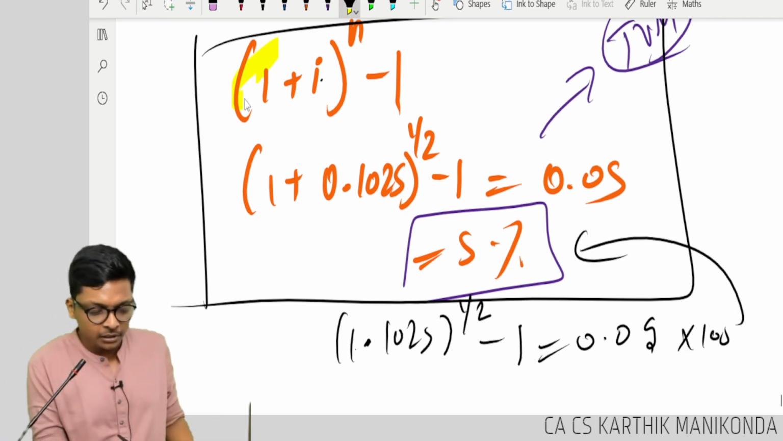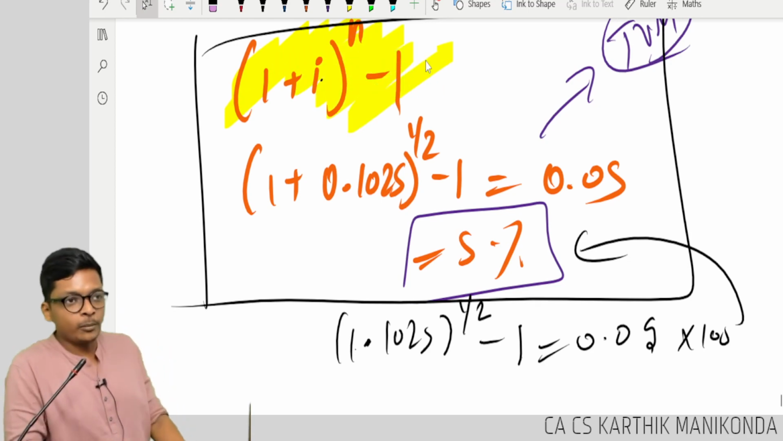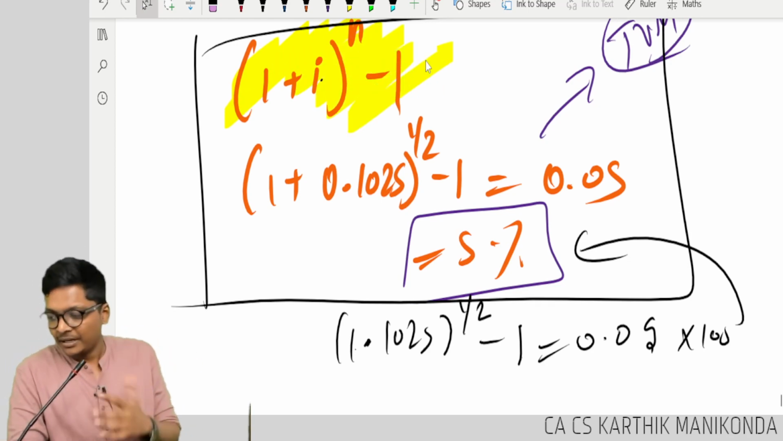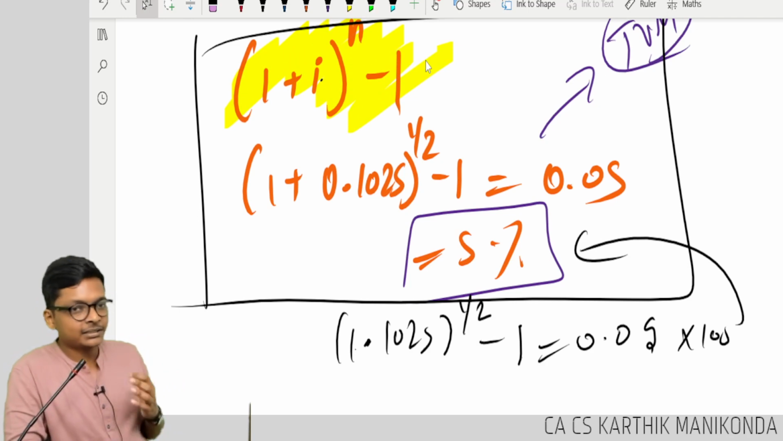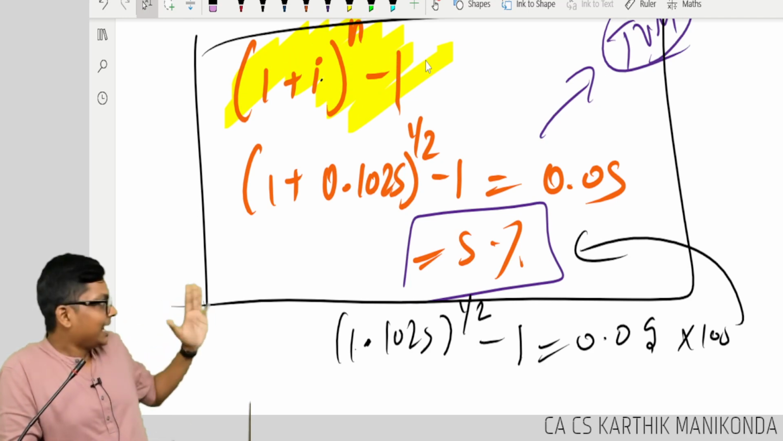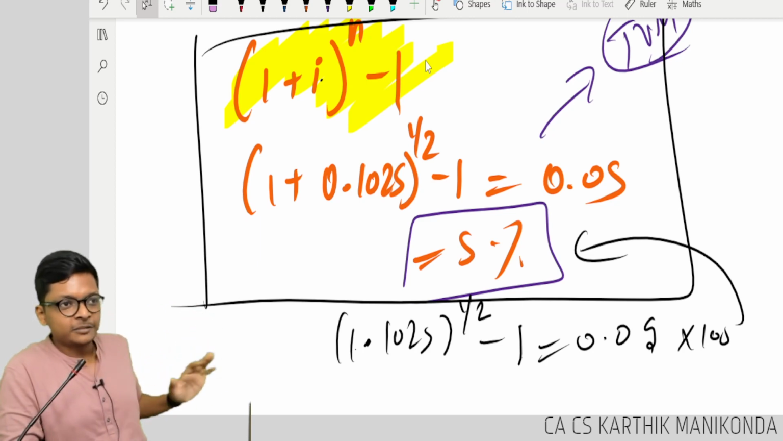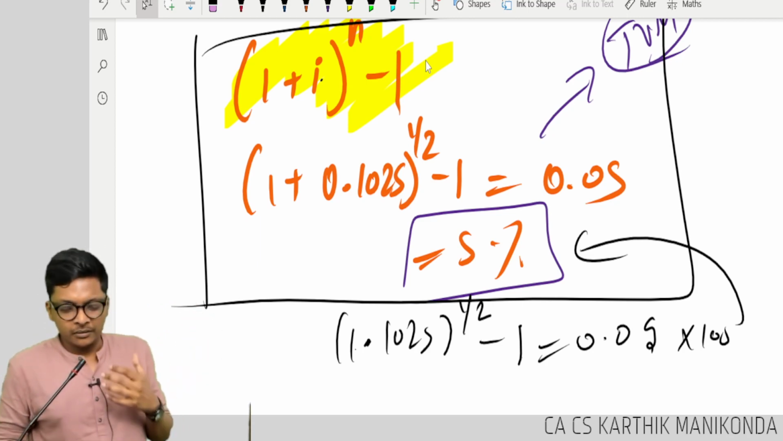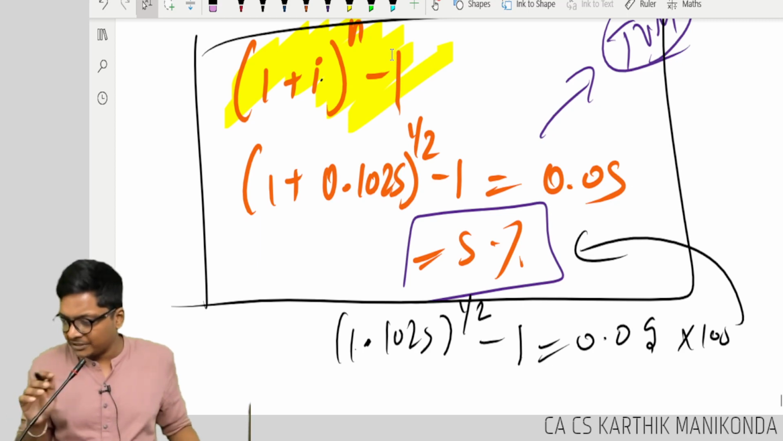So you have to remember this formula. This is the formula for finding the effective interest rate. Are you getting it, guys? 5%. I am not teaching you this, guys. I am not deriving the formula. It's basically, how many of you remember?